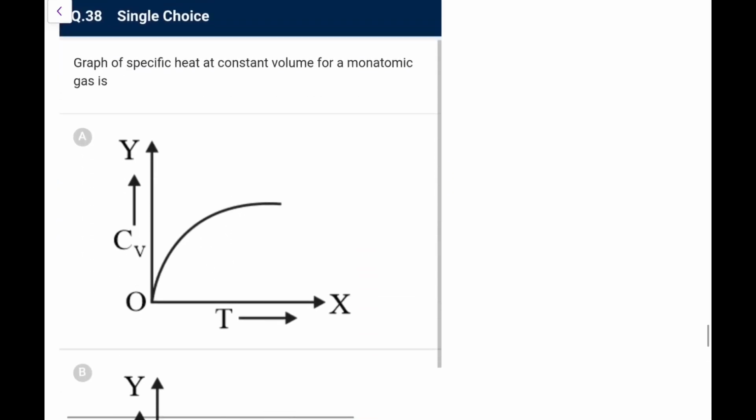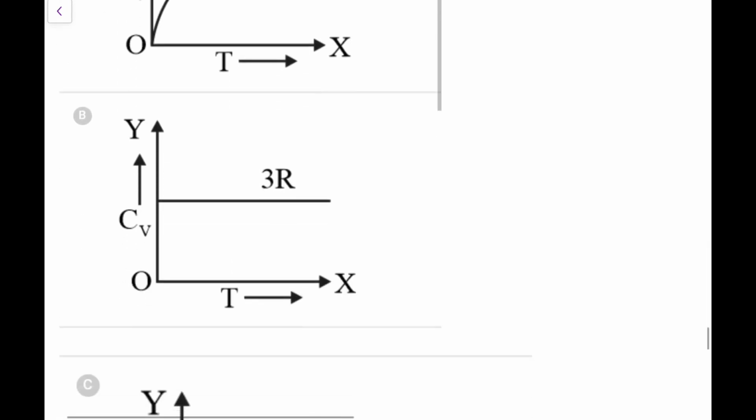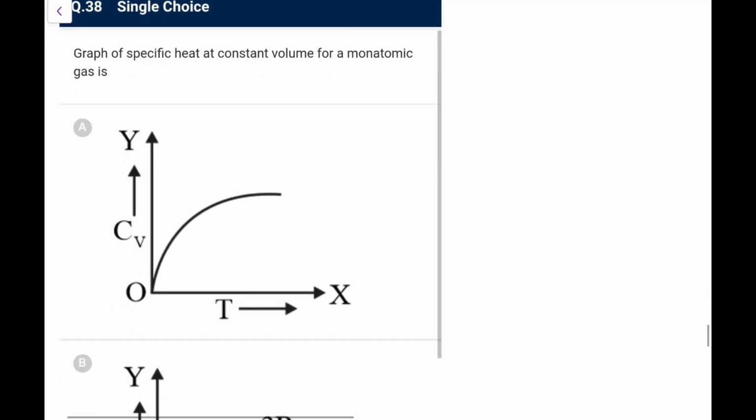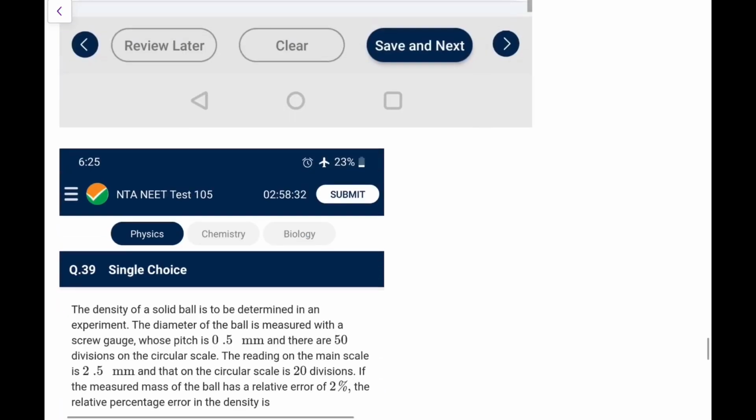Next one, graph of specific heat at constant volume for a monoatomic gas is. For a monoatomic gas, specific heat at constant volume, you know that is fixed, that is always equal to 3R by 2 for a monoatomic gas. So 3R by 2, not B, this is option C, it is fixed.